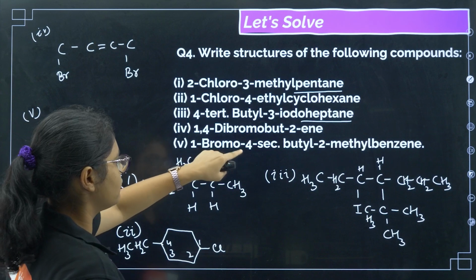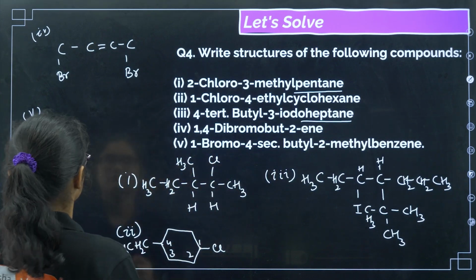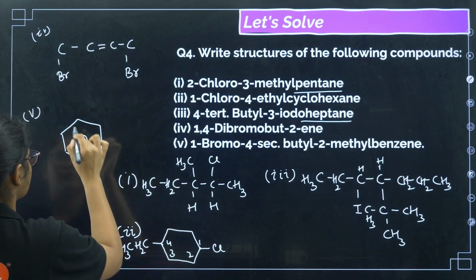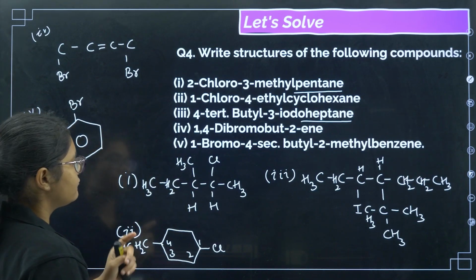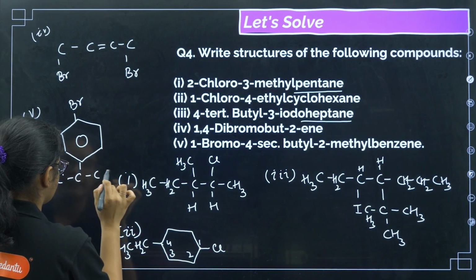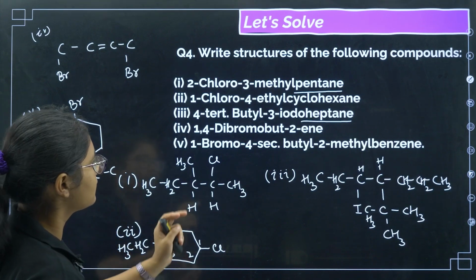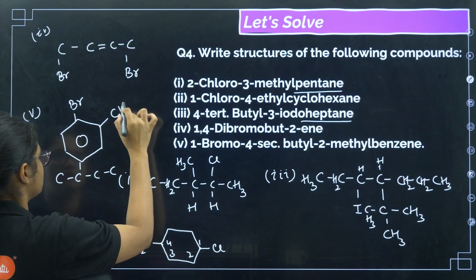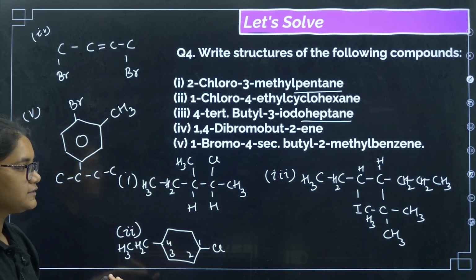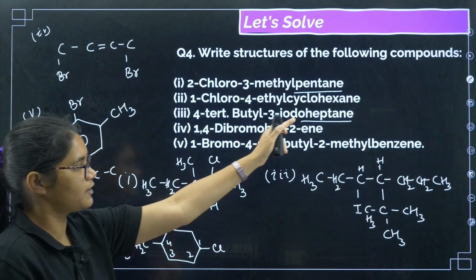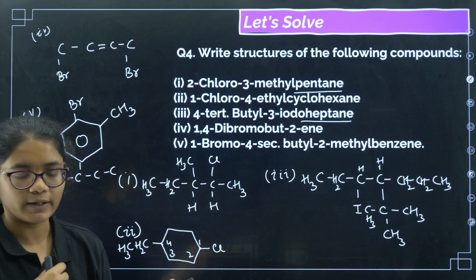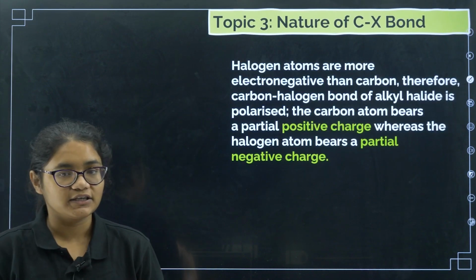Then 1-bromo-4-sec-butyl-2-methylbenzene. First we will do benzene. Benzene is done. 1-bromo, so on the first carbon I will write bromo. On the fourth carbon, that is secondary butyl. If you know, the secondary butyl structure is like this. Then 2-methyl, on the second carbon we have methyl. So this is the structure for the fifth option. These are the structures, very easily you can draw. Just remember, first you have to do the parent chain, then whatever positions are given, just add the corresponding substituents there.